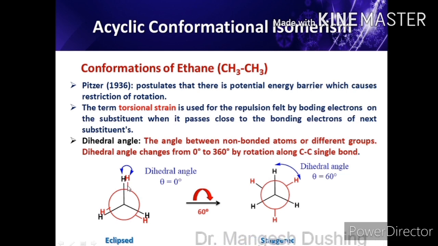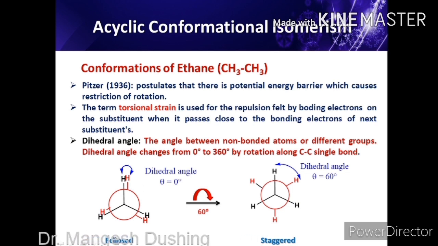This hydrogen is parallel to this one, this hydrogen parallel to this one, and this hydrogen parallel to this one, while in the staggered case all hydrogens are maximally away from each other. So if all bonds are parallel to each other, that conformation is called the eclipsed conformation. And any deviation from this eclipsed conformation is considered a staggered conformation up to now.